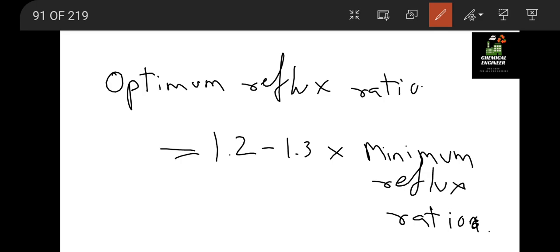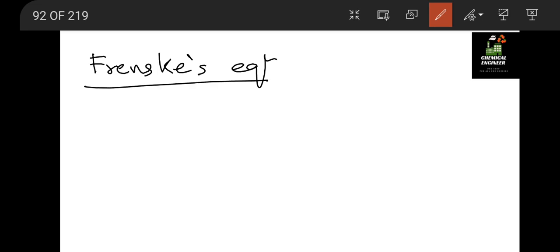Let us see some of them. So for Fenske's equation, this equation is valid only for total reflux.